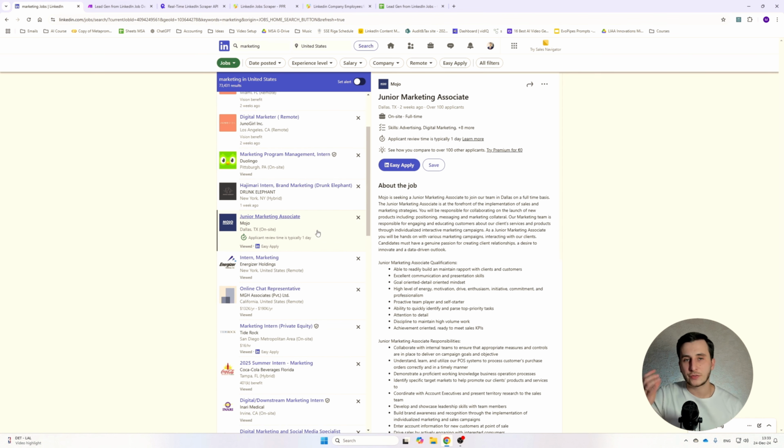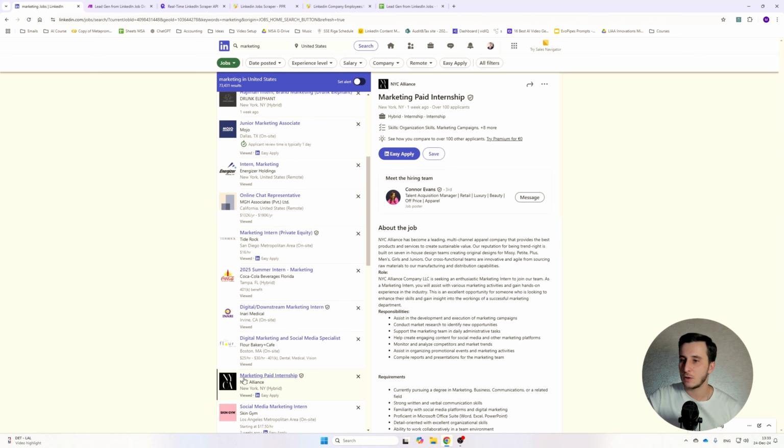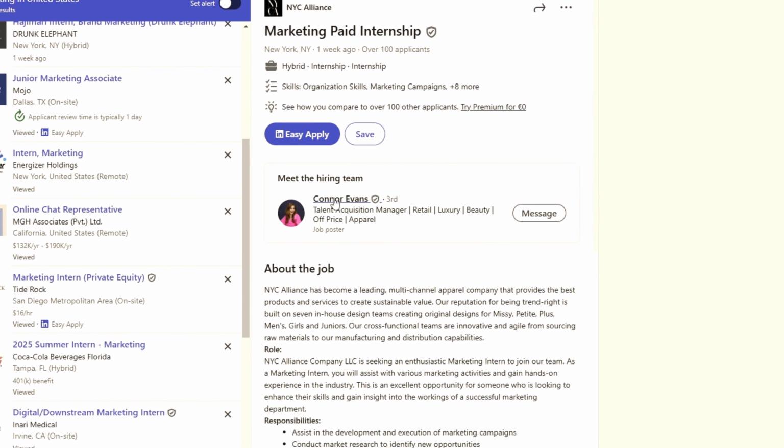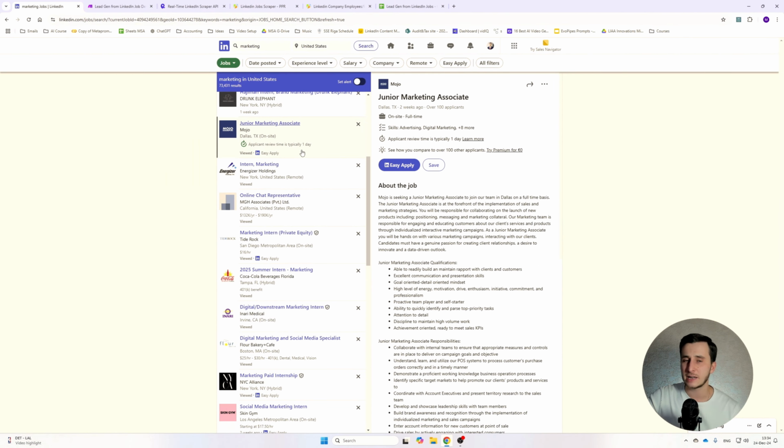In order to find out whom you need to reach out to, as for example with New York City Alliance, there is this tag, meet the hiring team. So essentially at some job postings you will have a specific person. In that case, Connor Evans is there and you can directly reach out to Connor. However, in the majority of cases, and in the case of Mojo, it's not mandatory anymore on LinkedIn.